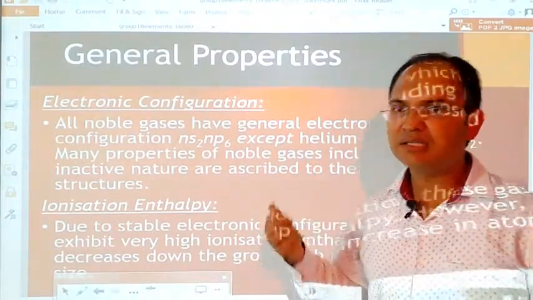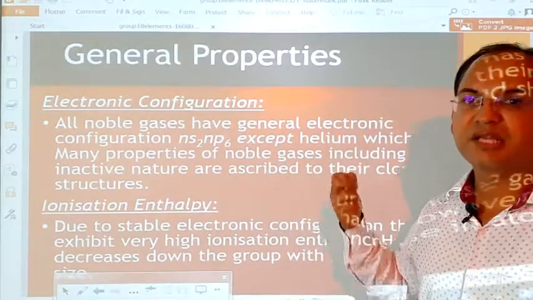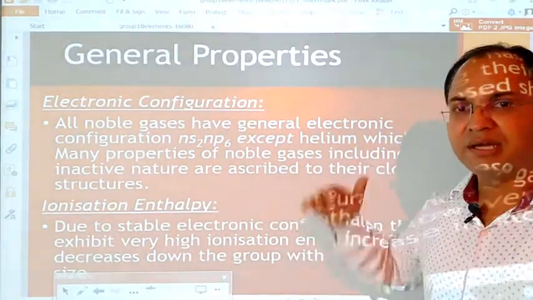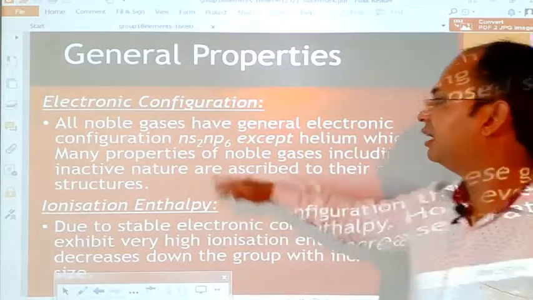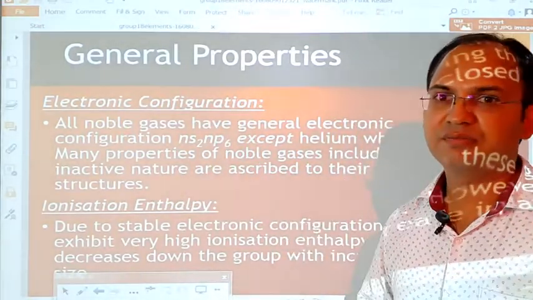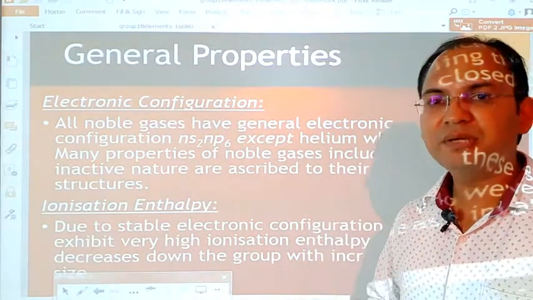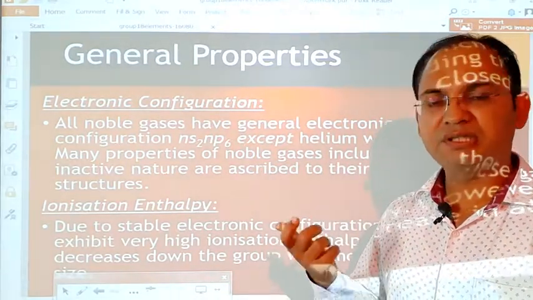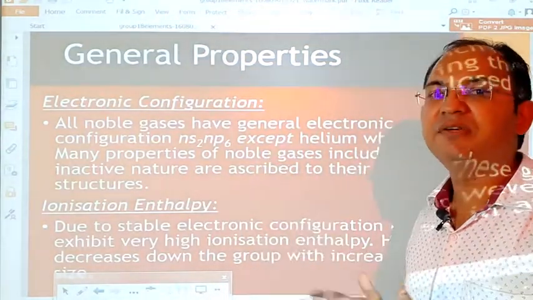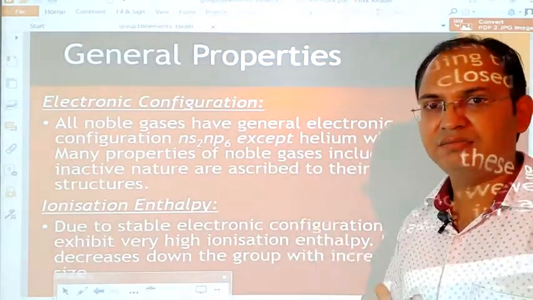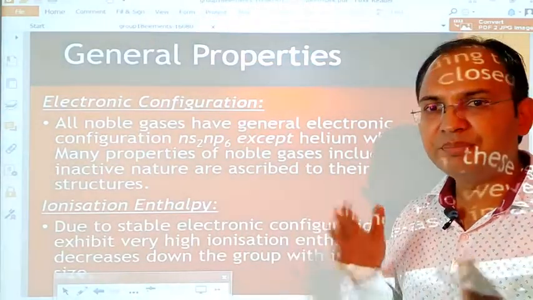That is why it is kept under the category of the noble gases, and the rest of the members have the general electronic configuration ns2 np6. The maximum capacity of the p orbital is 6 electrons, and all 6 electrons are completely filled in the valence shell. All the electrons are paired.